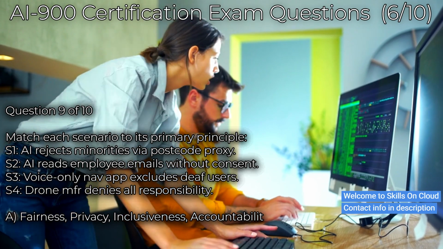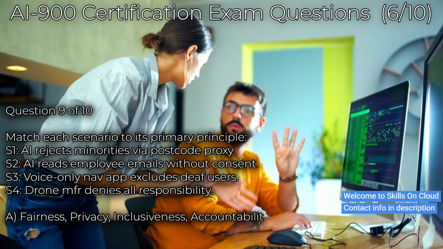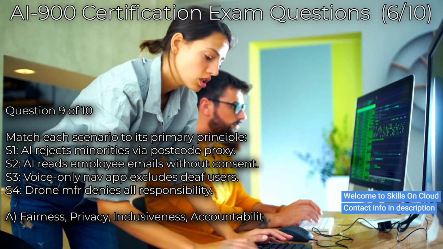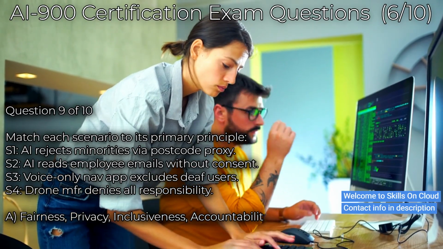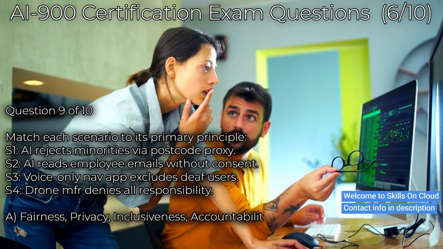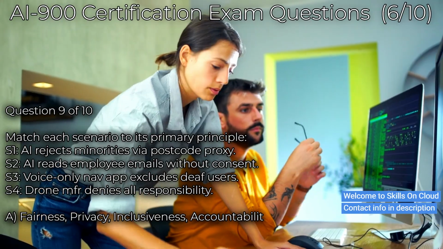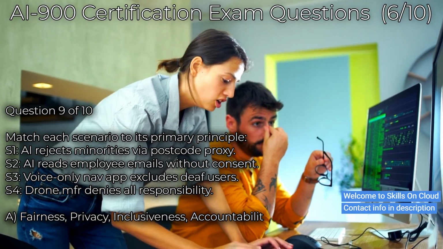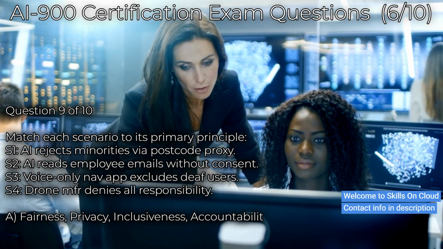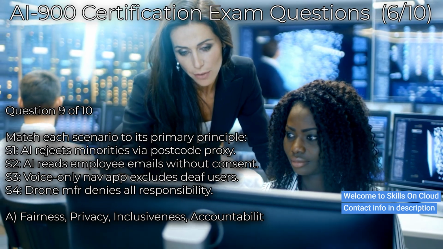Which option correctly matches all four scenarios to their primary violated principles? Option A. Fairness, privacy and security, inclusiveness, accountability. Option B. Accountability, transparency, fairness, reliability and safety. Option C. Transparency, fairness, reliability and safety, inclusiveness. Option D. Fairness, inclusiveness, transparency, accountability. Take your time working through each one individually.